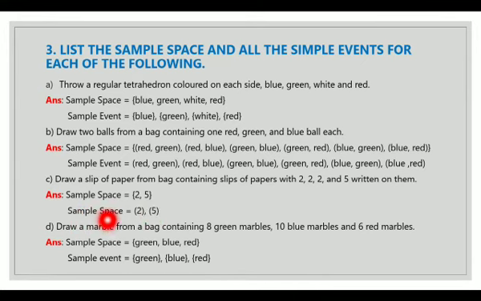Draw a marble from a bag containing 8 green marbles, 10 blue marbles and 6 red marbles. So my sample space equals green, blue, red. I will not repeat any color twice. And my sample event is the possible outcomes of the sample space. So it will be green, blue, red.